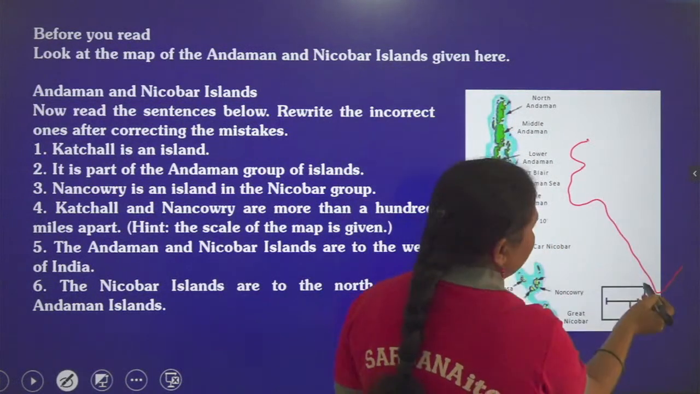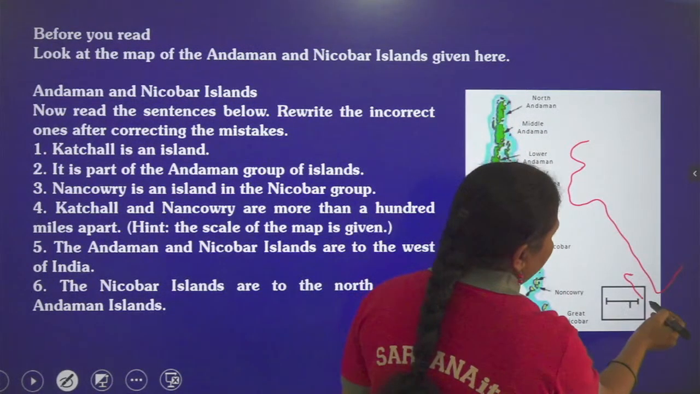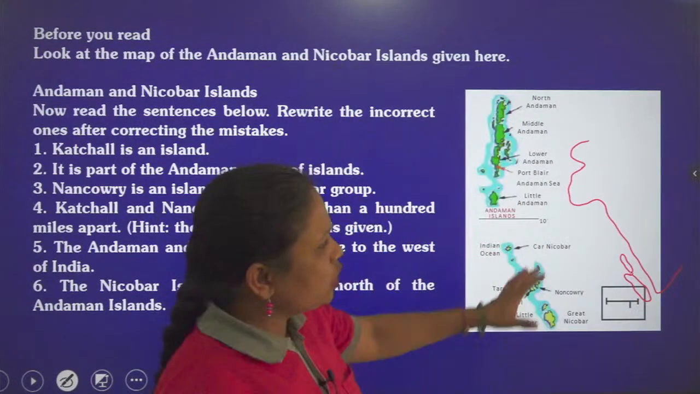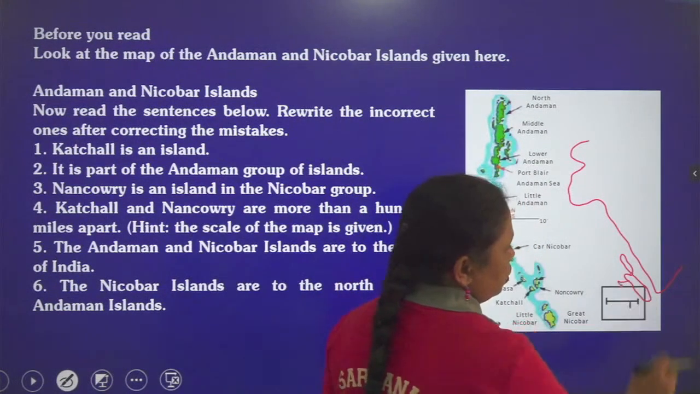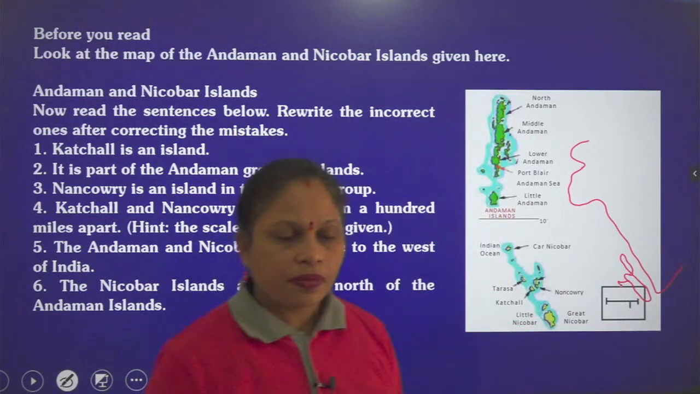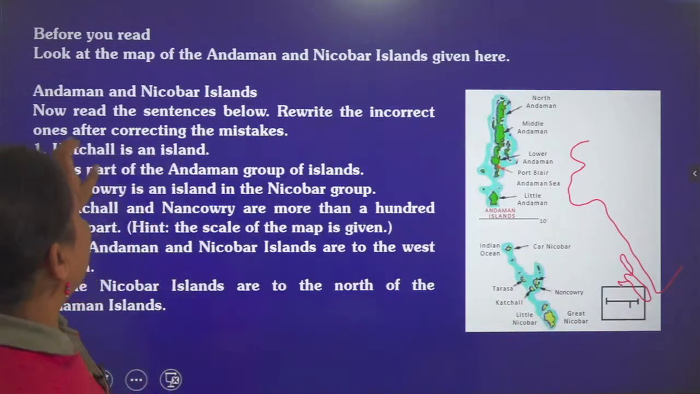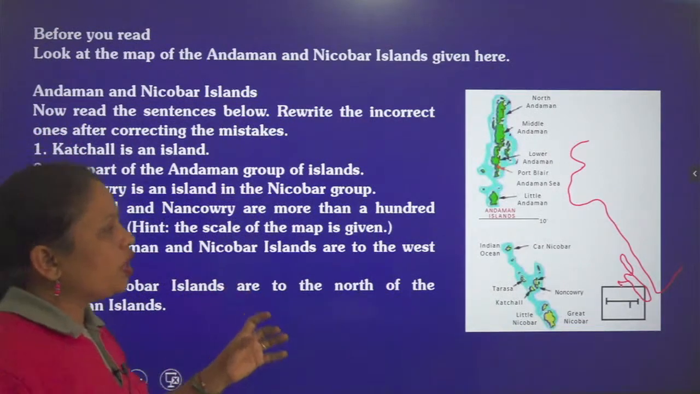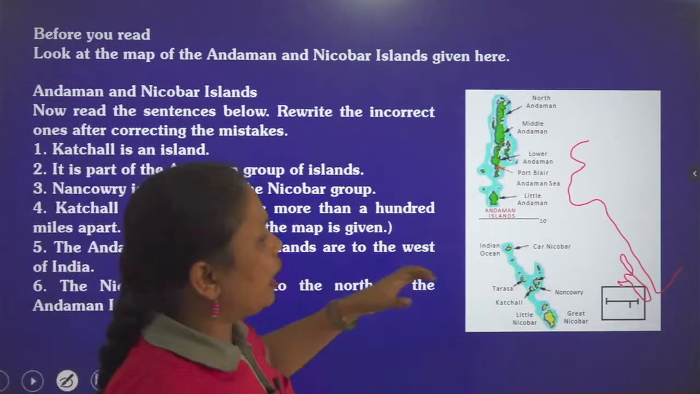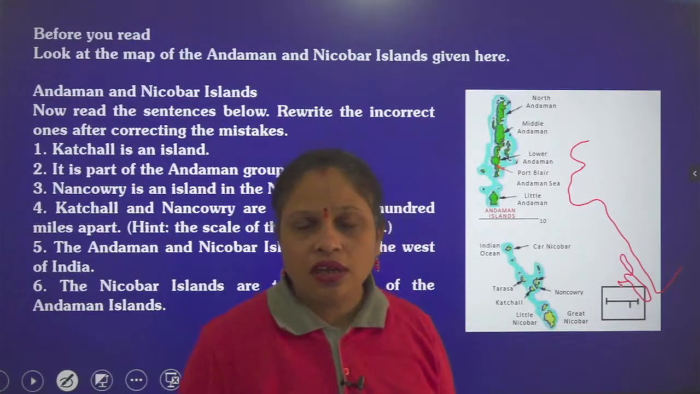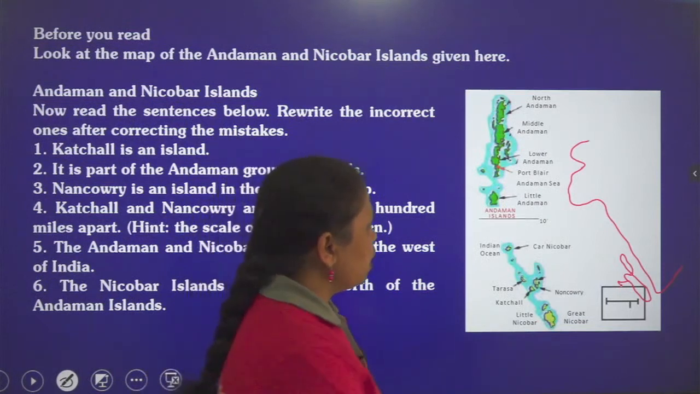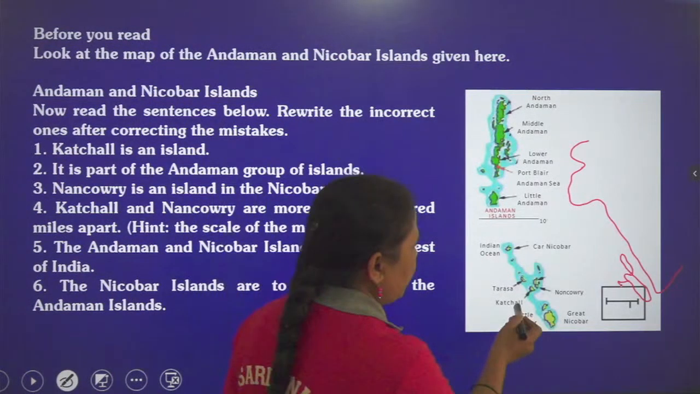So here in this part, the Andaman and Nicobar Islands are there. It is on the western part. Now, Katchal is an island. So obviously we are talking about islands, a small group of islands surrounded by water from all sides. You can see Katchal is one of the places discussed in the story.